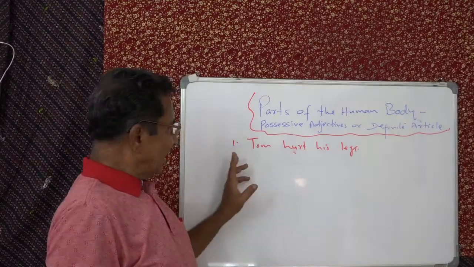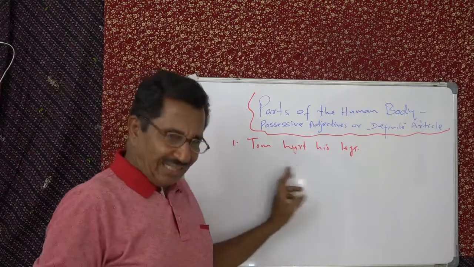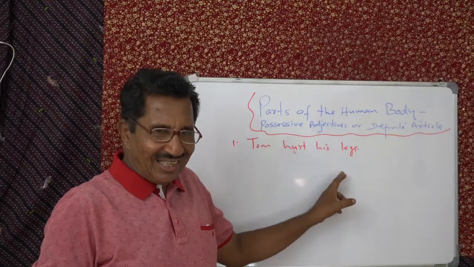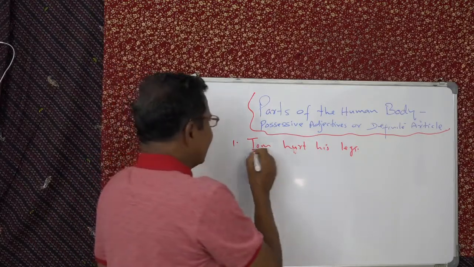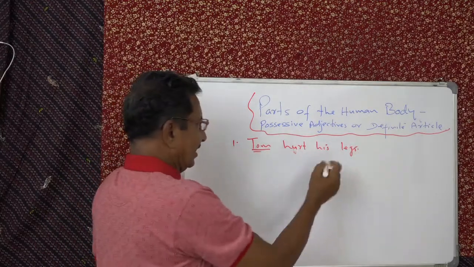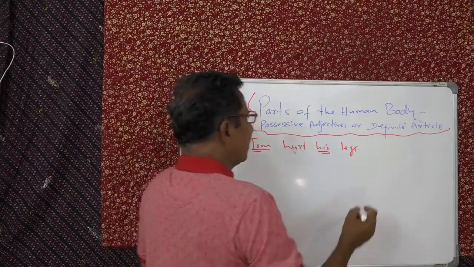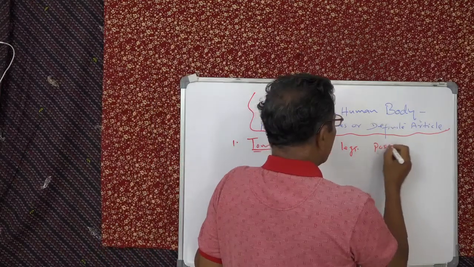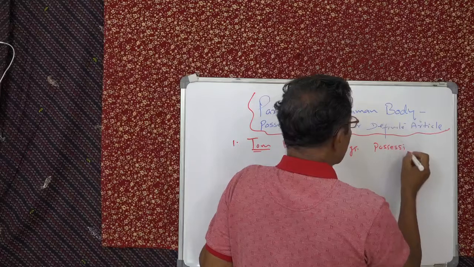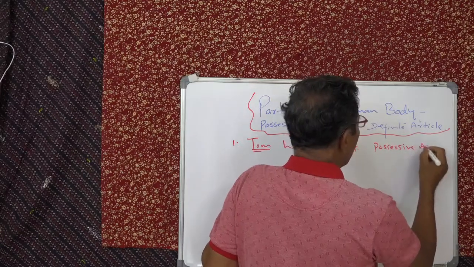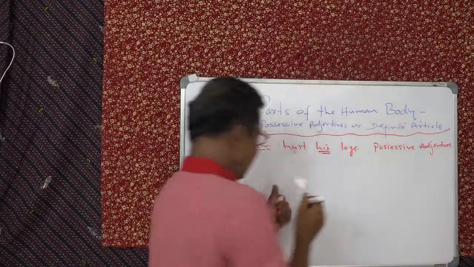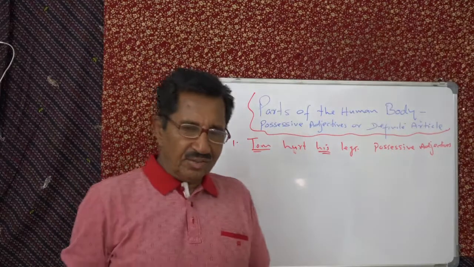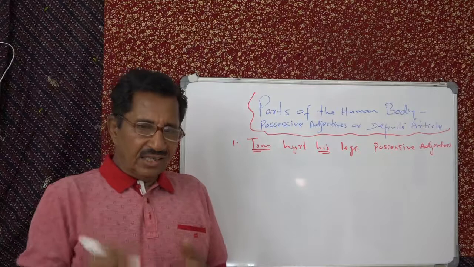If the part of the body is the subject, it's very important, because next you will get the object, that's why. Then you have to use possessive adjective with the part of the body. Possessive adjectives means we have seen his hair, etc. That's all. Possessive adjective. His hair there.